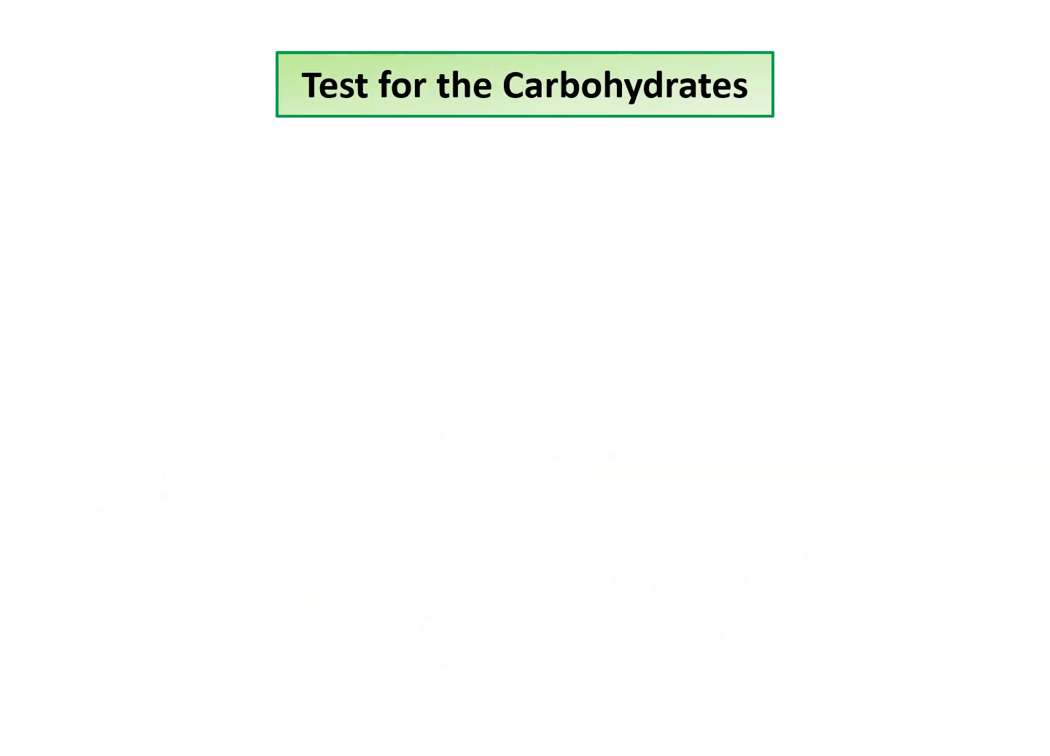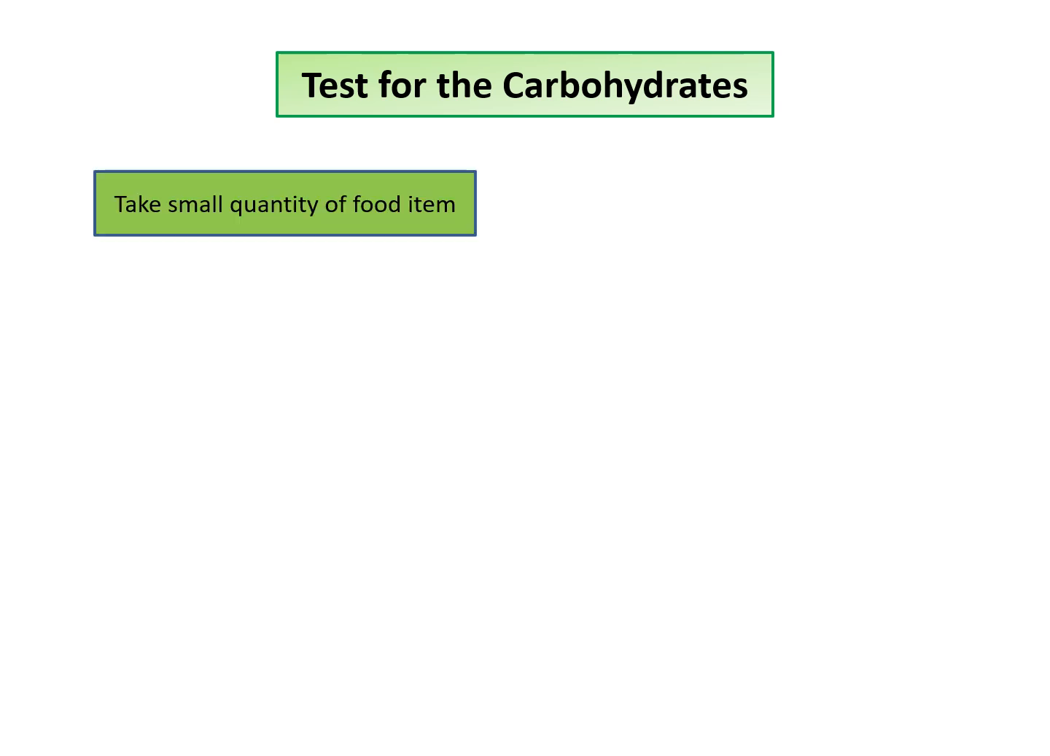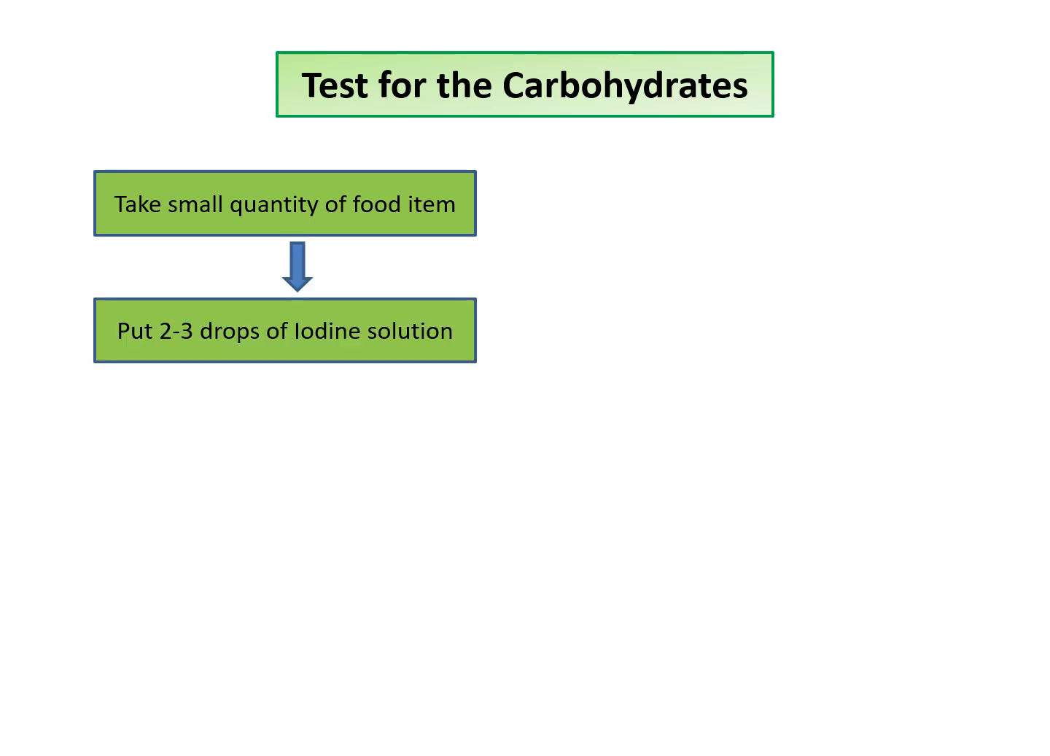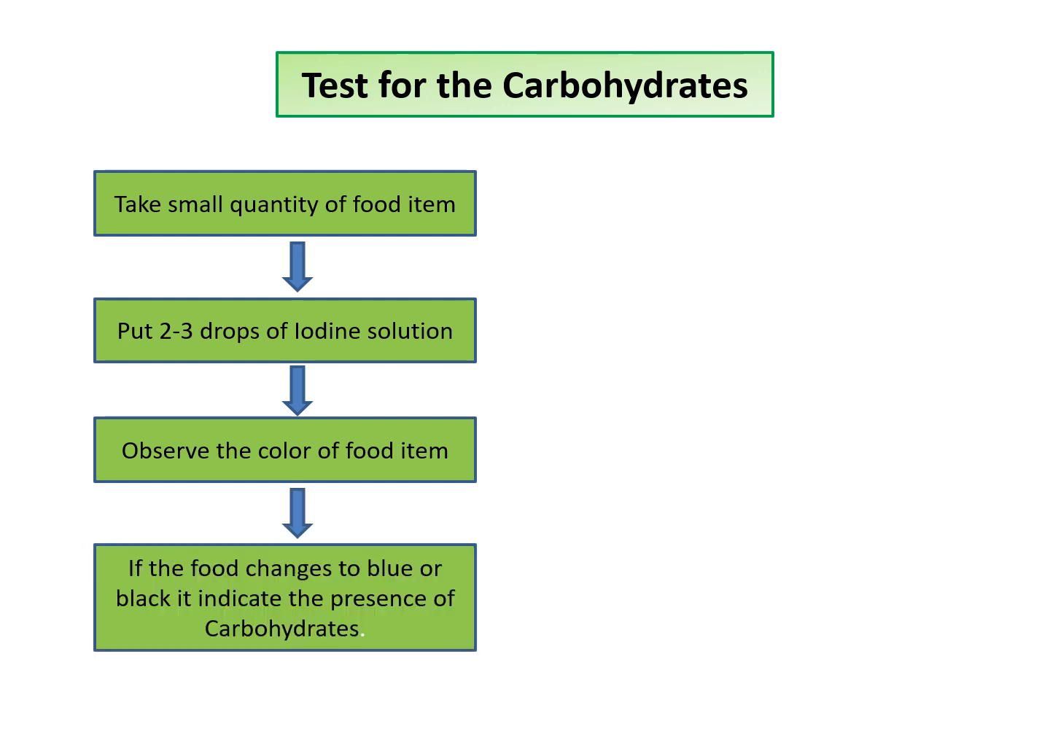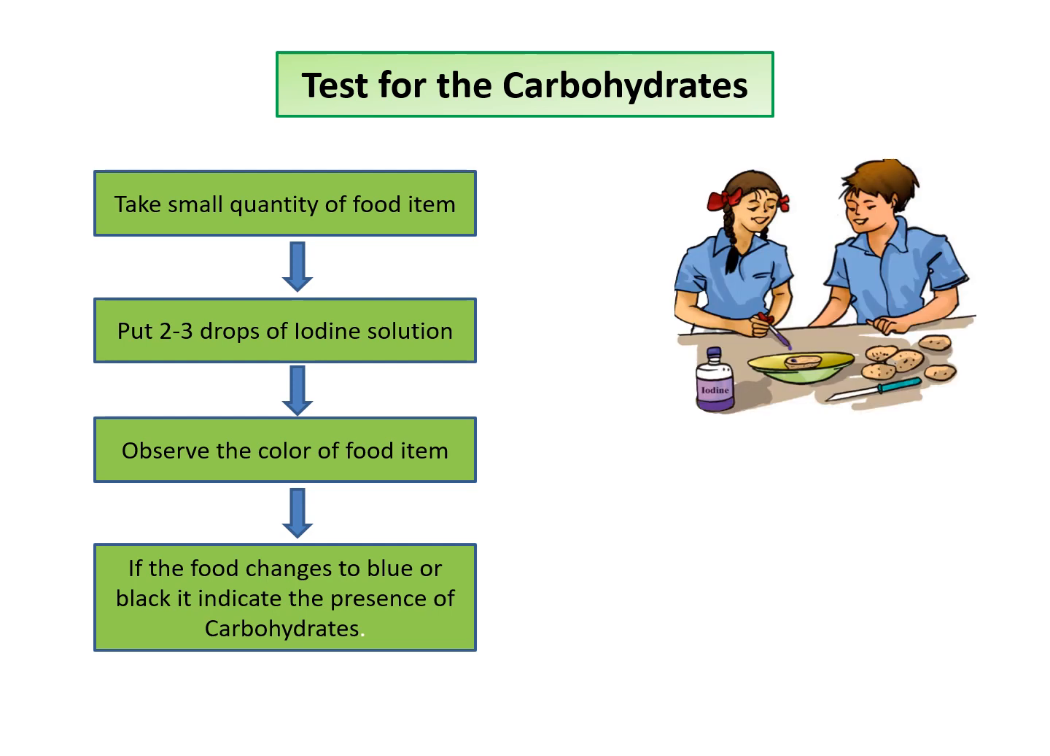Now students, if we want to test for the presence of carbohydrates, then what should we do? We can take a small quantity of the food item, then put 2 to 3 drops of iodine solution on it. Then we should observe the color of the food item. If it changes to blue or black, then it indicates the presence of carbohydrates or starch in it.